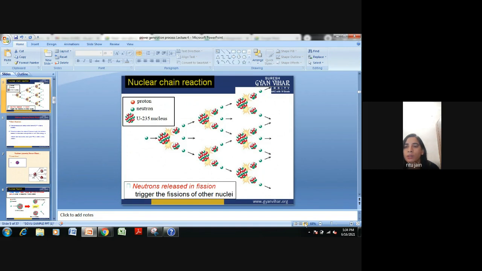Neutrons released in fission trigger the fission of other nuclei. When one neutron collides with a uranium 235 nucleus, it is divided into two parts, and these create more neutrons, which again bombard other uranium 235 nuclei. This chain reaction continuously releases neutrons and some other particles.